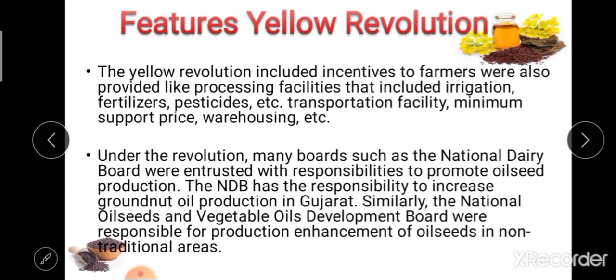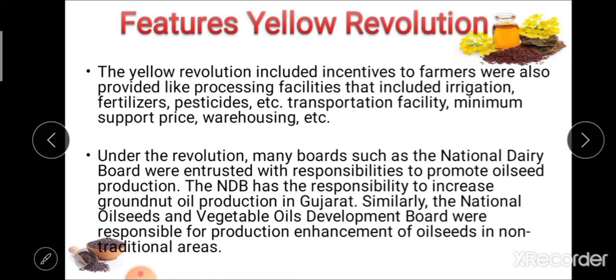Under the revolution, many boards such as the National Dairy Development Board were entrusted with responsibilities to promote oilseed production. The NDDB had the responsibility to increase groundnut oil production in Gujarat.